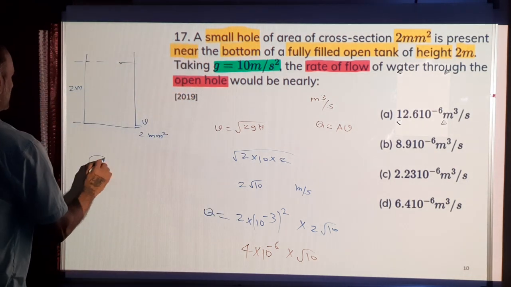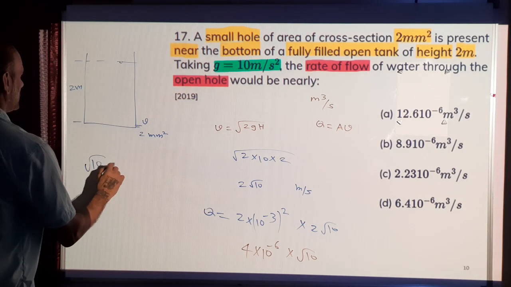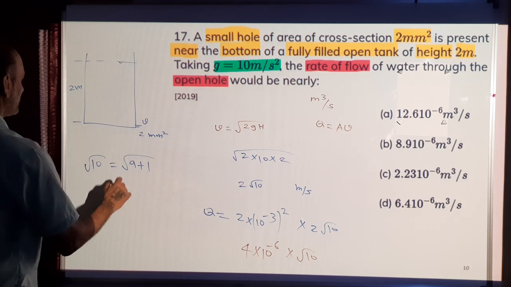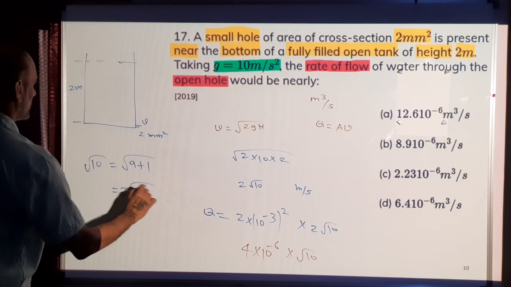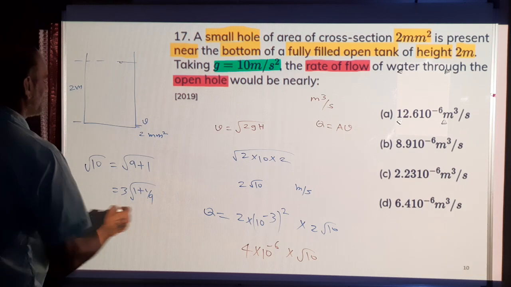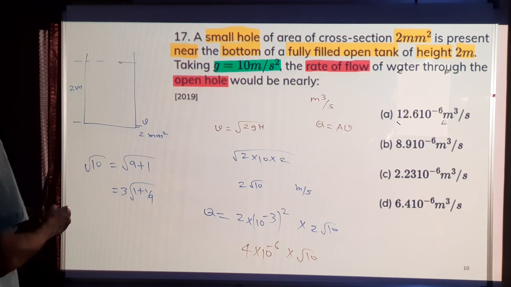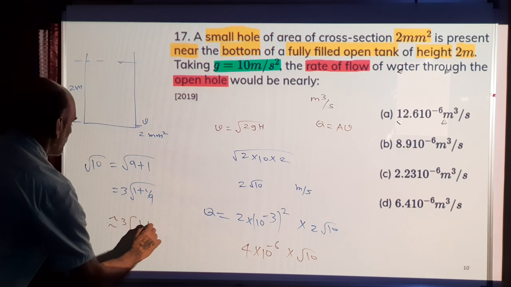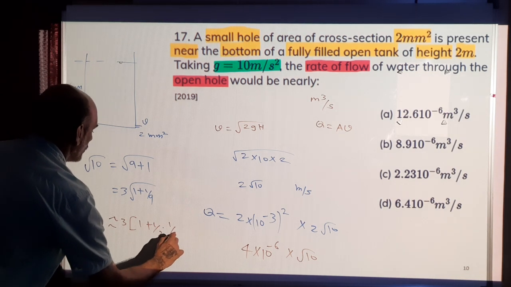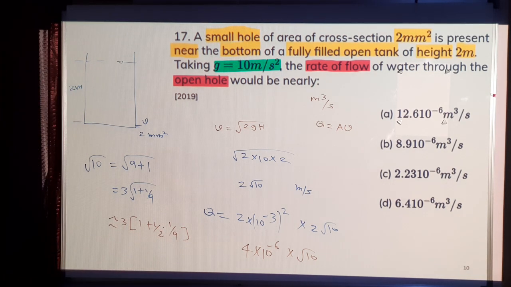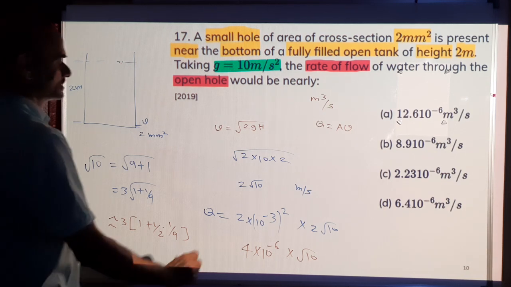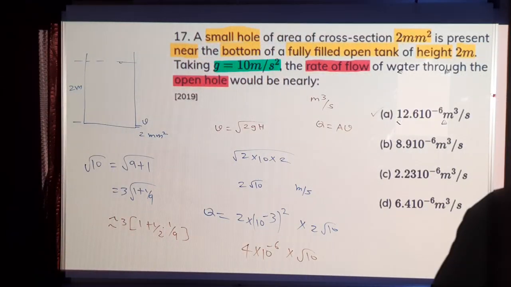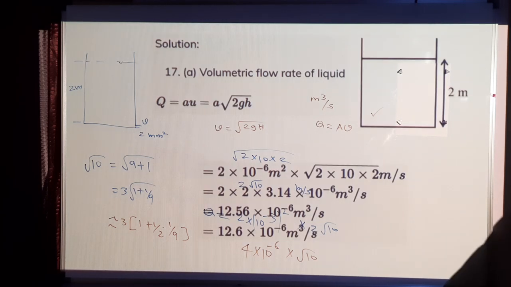Square root of 10, you can write as square root of 9 plus 1. So if 9 comes out, it becomes 3 into square root of 1 plus 1 by 9. So with the binomial approximation, it becomes 3 into 1 plus half into 1 by 9. So it's approximately 3. So this is approximately 12. D is the correct answer.